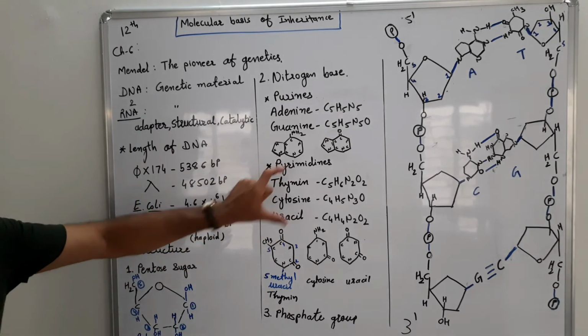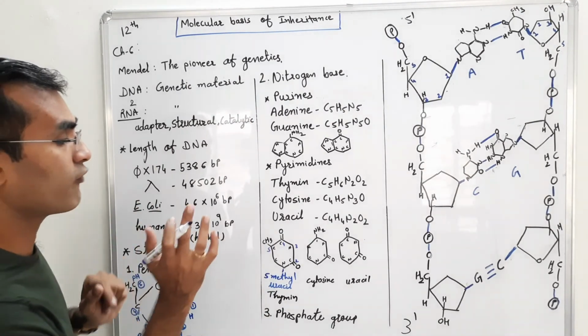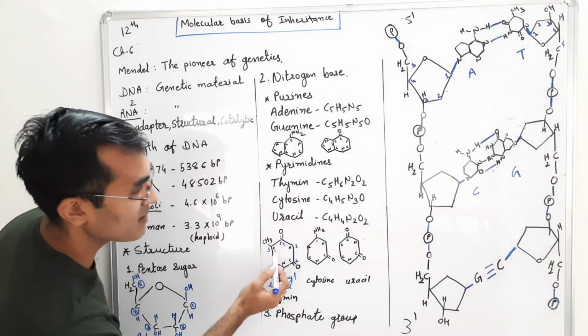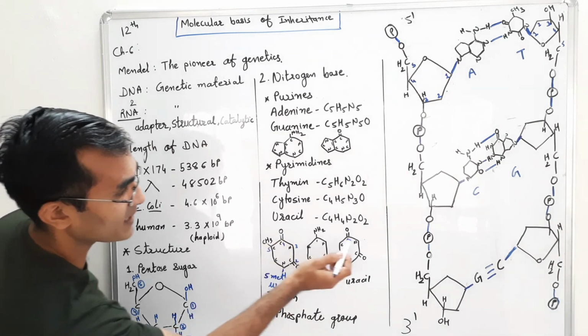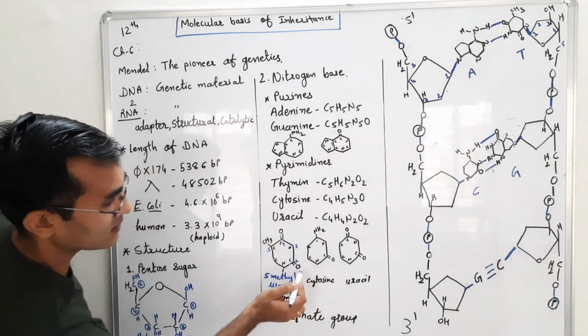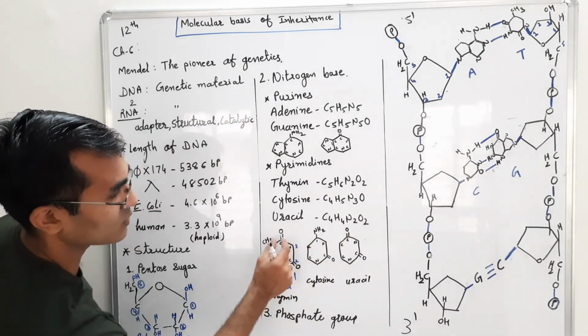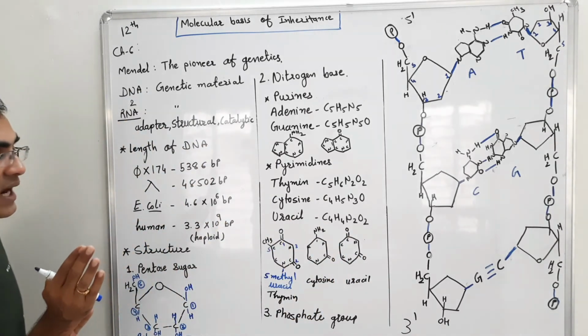Now thymine and uracil are quite similar, as we can see in the structure. Have a look at the thymine. Oxygen is present here and here, so in both places there are two oxygens present, so the structure looks quite similar.